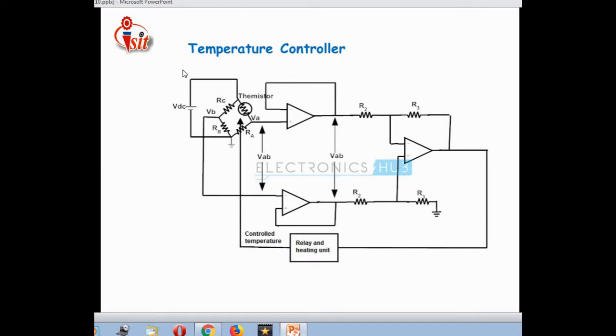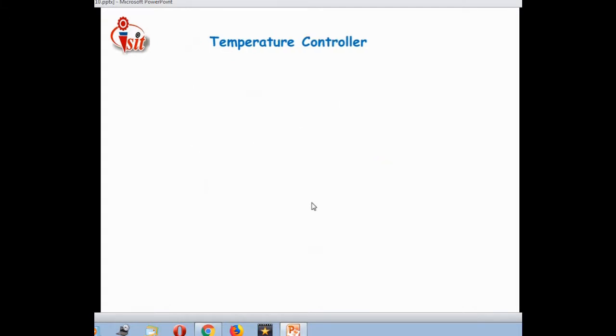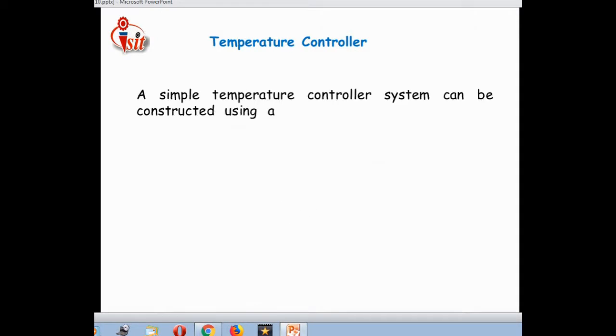Along with this, here are some examples related to the instrumentation amplifier. Just see here, I have used a temperature controller sensor. The bridge formation is used, and here the temperature controller sensor is connected. Along with this, the temperature controller sensor is connected in feedback towards the relay and heating unit. What is the description related to that circuit?